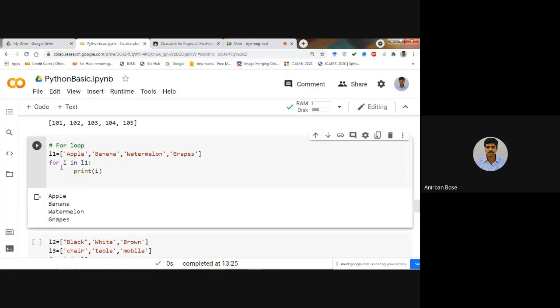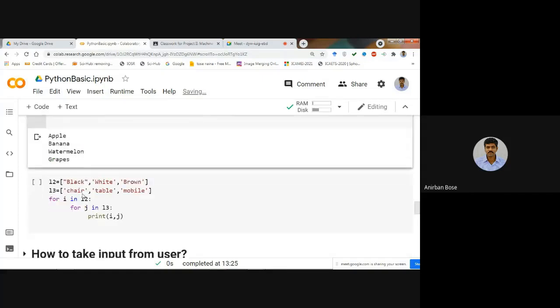Only the command that I have used: I, any variable name, in L1. So whatever the elements in L1 are, those are going to be presented.